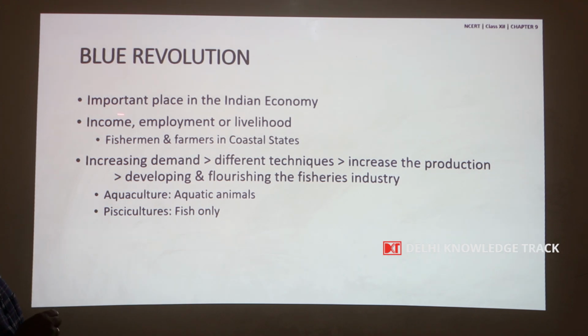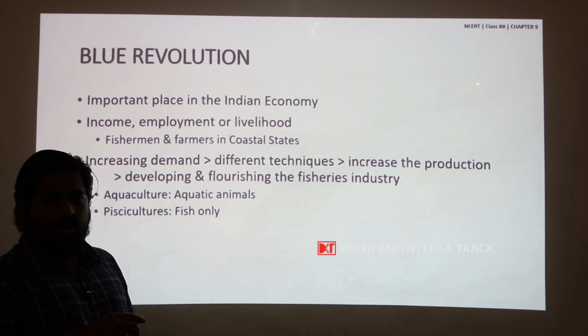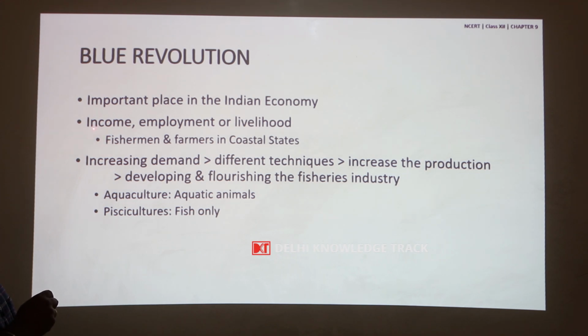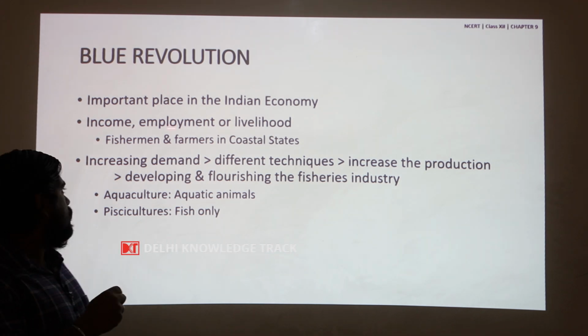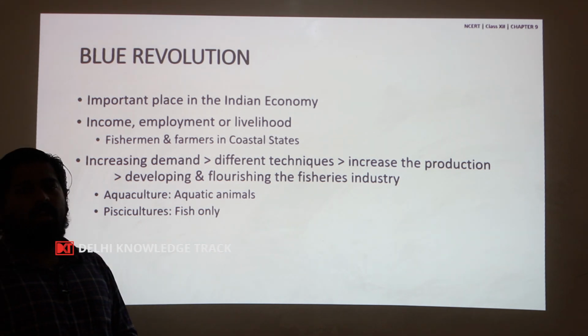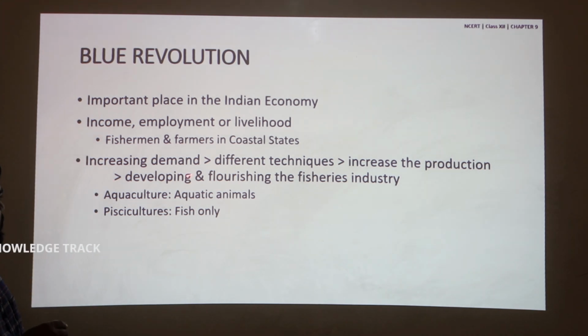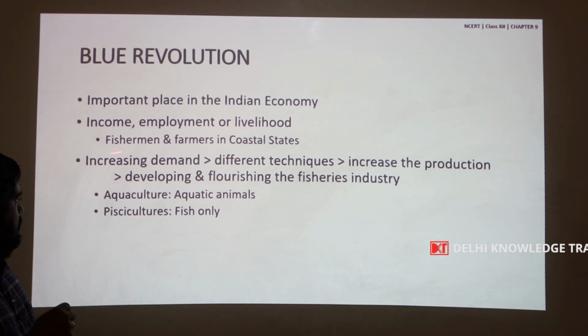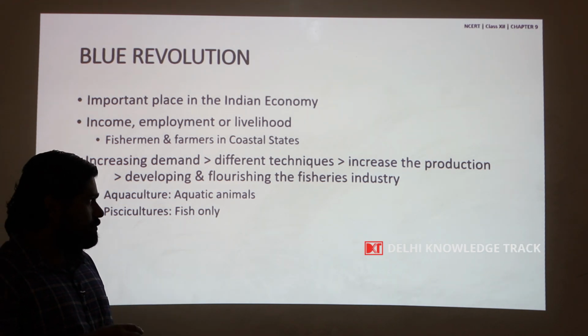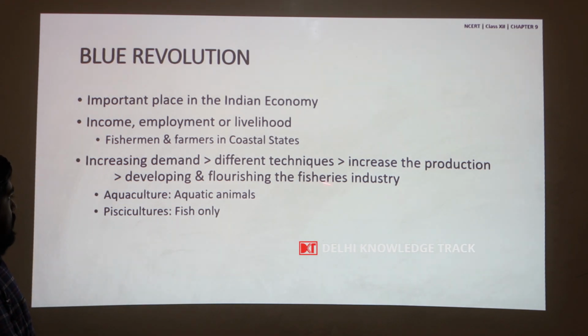Fisheries hold an important place in the Indian economy. It provides income, employment or livelihood to the fishermen and farmers, particularly in the coastal states of the country. Due to the increasing demand, different techniques have been introduced to increase the production, which in turn develops and flourishes the fisheries industry.